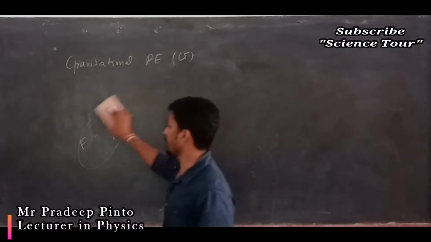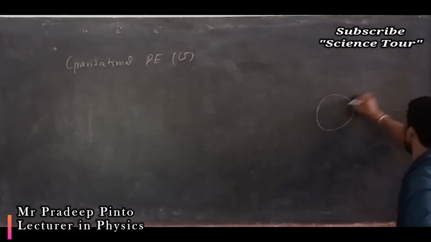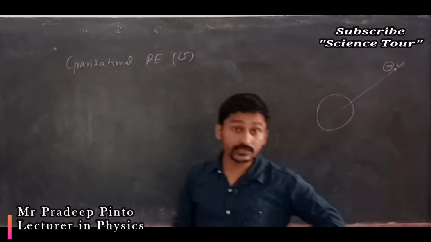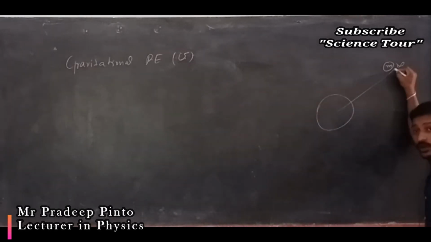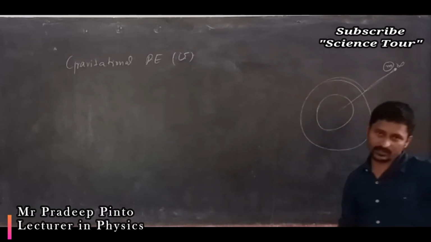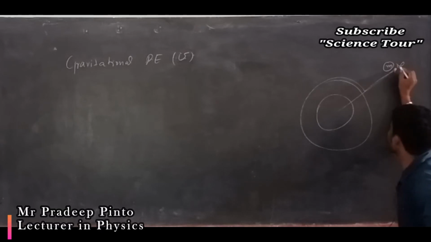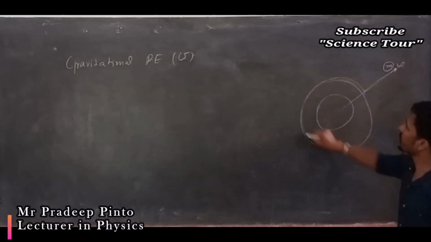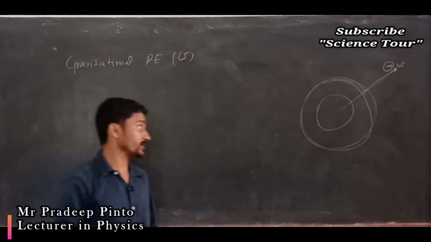So we define gravitational potential energy as the work done to bring a point mass from infinite distance into the gravitational field of the planet or the field of the earth. That is the gravitational potential energy of the earth.